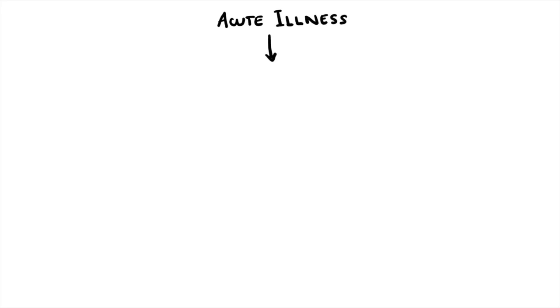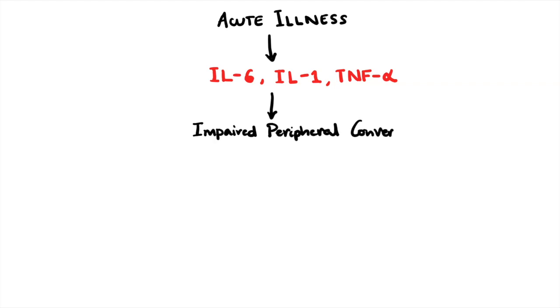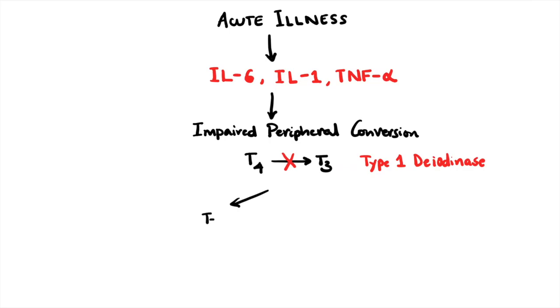Whenever there is an acute illness, there is increased production of inflammatory mediators like interleukin 6, interleukin 1, and TNF alpha. These mediators impair the peripheral conversion of T4 to T3, which is normally done by type 1 deiodinase. So now tell me what happens to T3 or FT3. Yes, it will be reduced. This reduction of T3 in acute illness is probably an adaptive response to reduce the catabolic state.